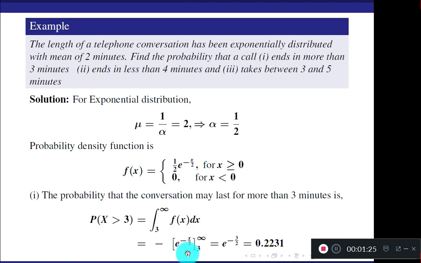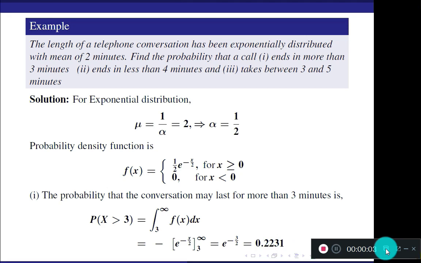So 1 by 2 cancels, only negative sign remains. Apply the limit. Here upper limit is infinity. When x is infinity, this term becomes e raised to minus infinity. E raised to minus infinity is 0. So you get only lower limit answer e to the power minus 3 by 2. Answer is 0.2231.